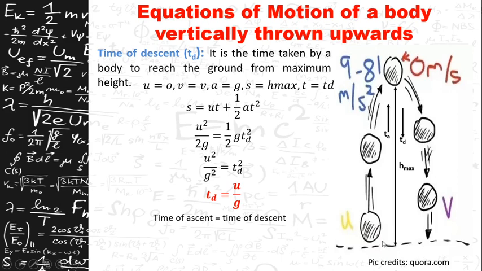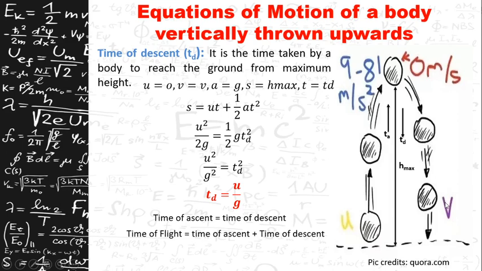Now, the time taken by the body to reach the ground after it is vertically thrown upwards is called the time of flight. If you throw a body upwards, it will travel from here to here, then from here to here. So the total time taken is the sum of time of ascent and time of descent, which is called the time of flight.